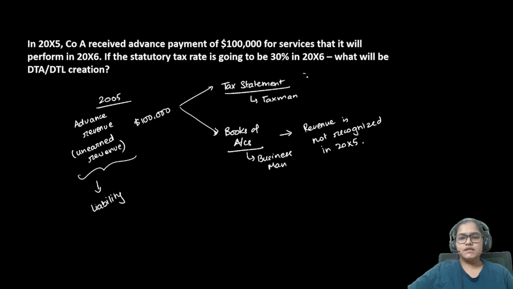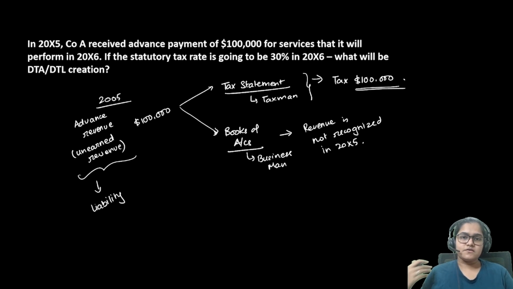But however, in the tax statement, the taxman will say that you have received this income. It has to be taxed. So the taxman will say that please calculate your income tax on this amount, and the businessman will say that listen, I'm not going to recognize it as my revenue only.